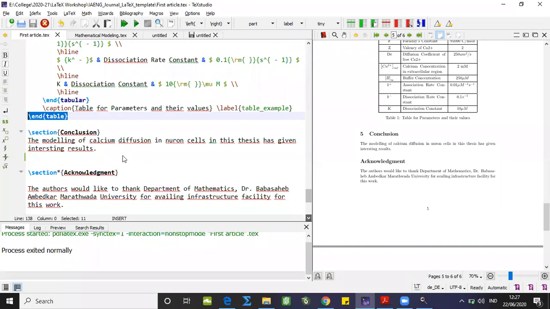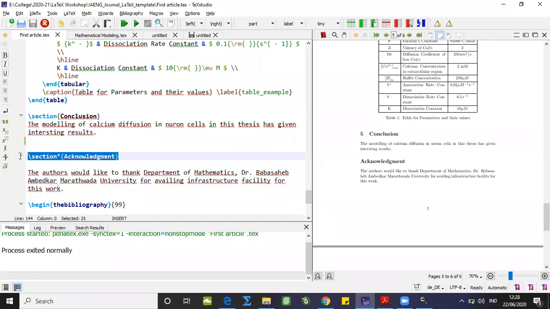Now once again please get back to the left hand side, that is the equation editor, and observe this highlighted command, backslash section star in curly bracket acknowledgement. Initially while discussing the text studio window, I explained the shortcuts for getting different commands, in which I showed you backslash section and backslash section star.